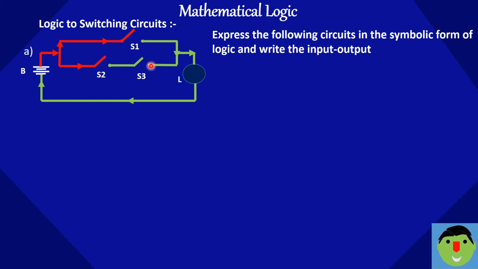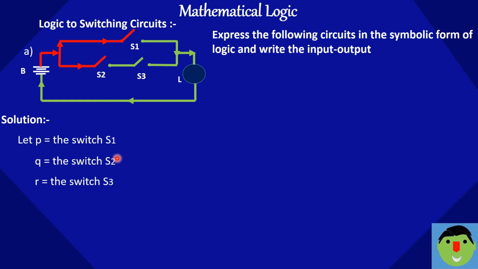So you can see here, this is the combination of series and parallel. S2 and S3 are in series, whereas S1 and this S2 and S3 are parallel. So this is the combination of series and parallel circuit. So I can write here, let P be the switch S1, Q be the switch S2, R be the switch S3.